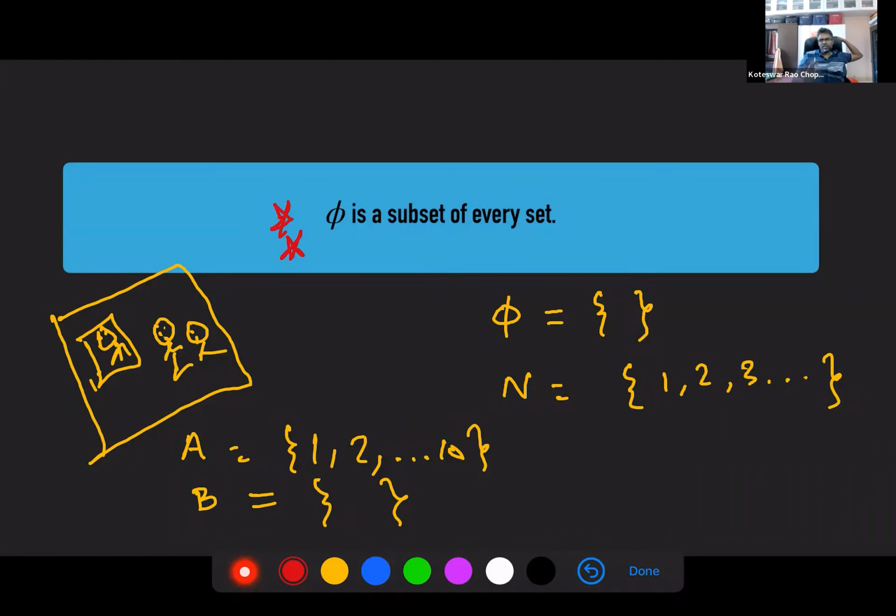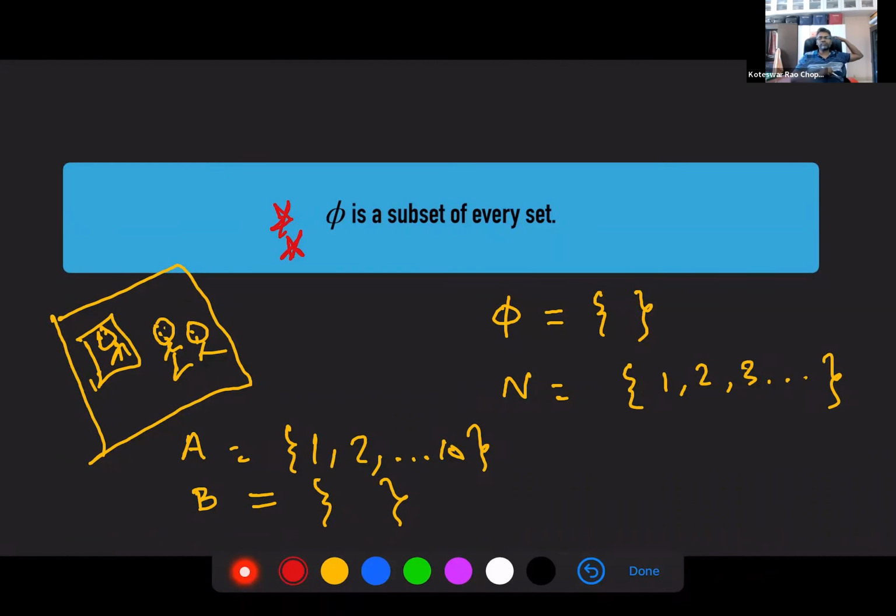So there are certain statements like that. But I think that room analogy should help you remember this. A room can be inside another room. That room can be empty, so that's still contained in that. But there you are able to see a room. Here you are not able to see a null set. But by definition, you can take a null set as a subset of every set.